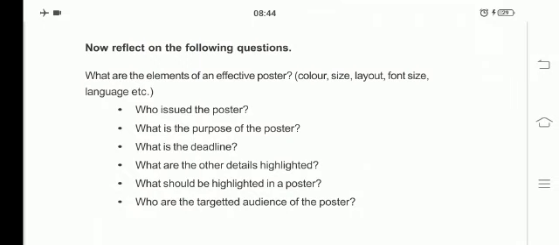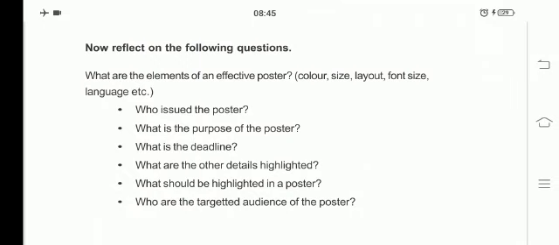So size also is very important, and layout, proper placing, and font size. If your poster is big and the font is very small, you can't understand what they are telling you, so the font should also be clear. And if we write the language which is regional and understandable by everyone, it is very attractive and impressive.